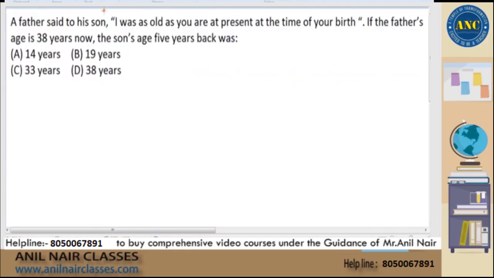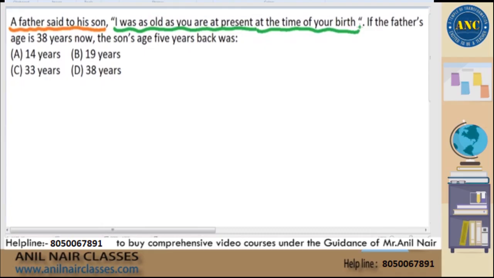A father said to his son, let us read statement by statement. A father said to his son, that means my father came to me and said this statement. What is my father telling to me? He is saying that I was as old as you are at present at the time of your birth.